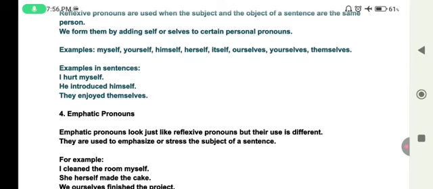So the fourth one is emphatic pronoun. What is an emphatic pronoun? Emphatic pronouns look just like reflexive pronouns, but their use is different. They are used to emphasize or stress the subject of a sentence.